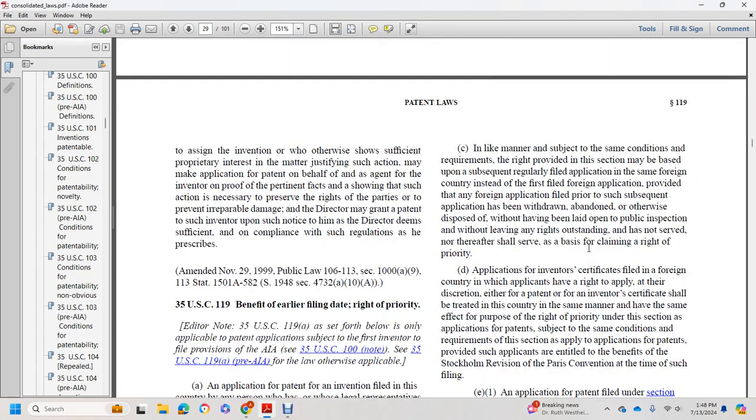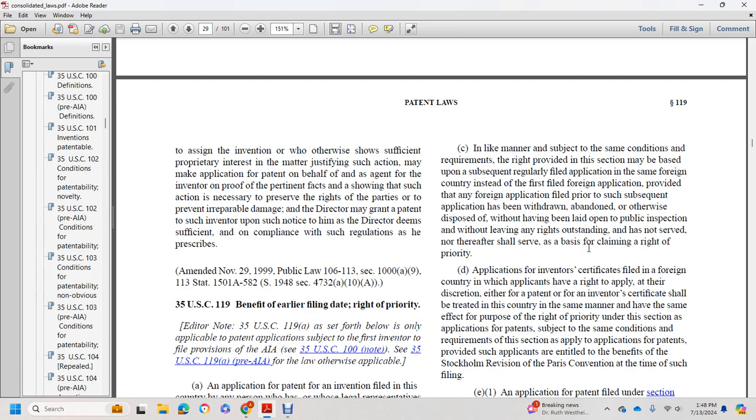In like manner, subject to the same conditions and requirements, the right provided by this section based on a subsequent regularly filed application in the same foreign country, instead of the first filed foreign application, is provided that any foreign application filed prior to the subsequent application has been withdrawn, abandoned, or otherwise disposed of without having been laid open to public inspection, without leaving any rights outstanding, and has not served, nor thereafter shall serve, as the basis for claiming a right of priority.